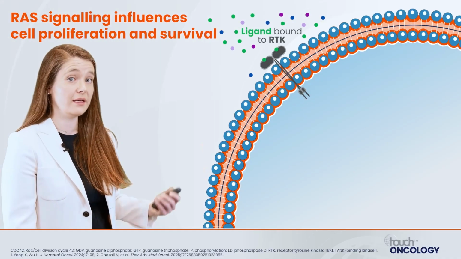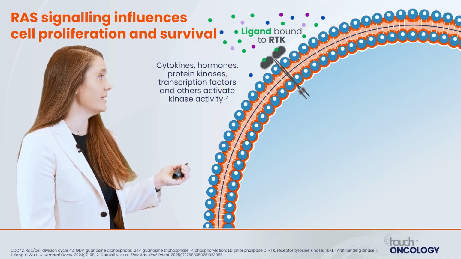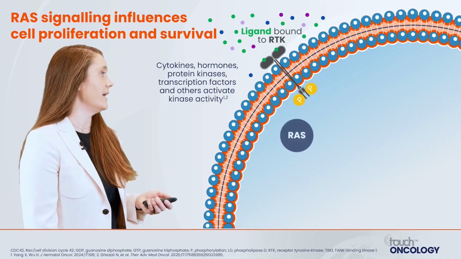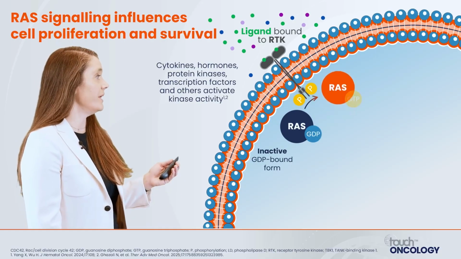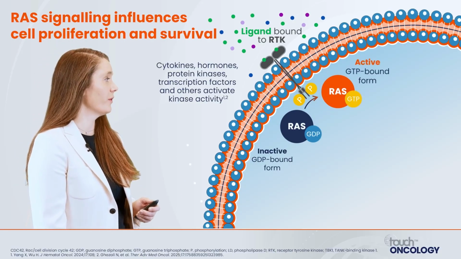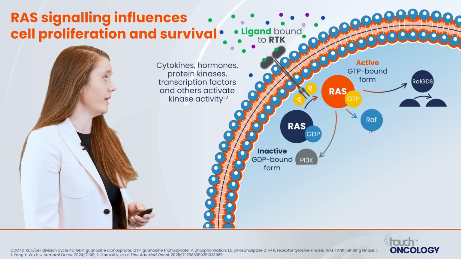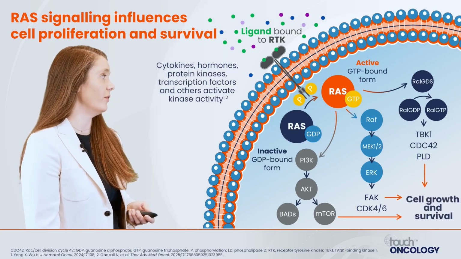External cellular signaling, such as cytokines, hormones, protein kinases, transcription factors, and others, will activate kinase activity, leading to intracellularly the GTP-bound form, or the active form. This can trigger downstream signaling pathways such as RAF, which lead to cell growth and survival.